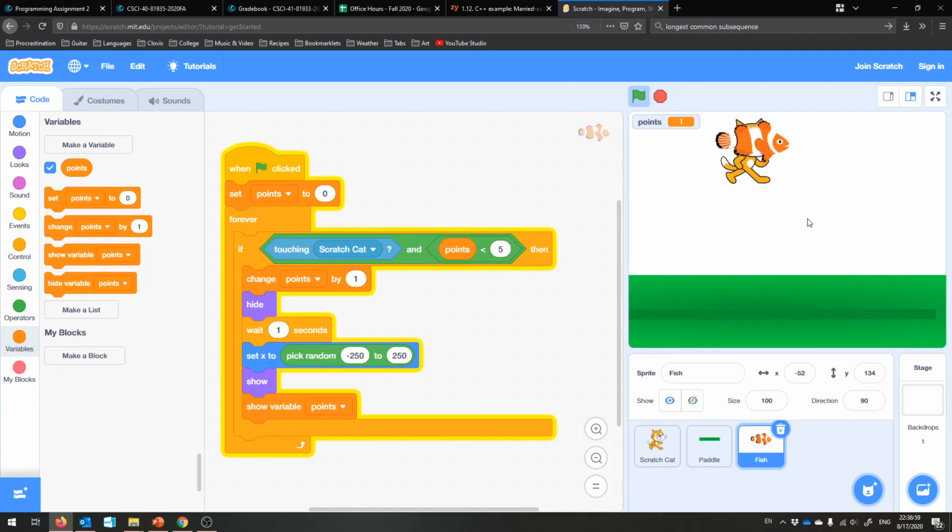So this will only let the points ever get to 5. Now nothing works anymore because this and statement is guarded by touching and points less than 5, and points is now equal to 5. So I just wanted to say that very briefly. Enjoy that.